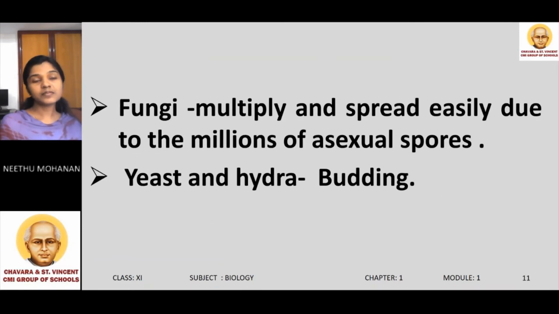Different organisms show different modes of reproduction. For example, fungi multiply and spread easily due to millions of asexual spores. Fungi reproduce with the help of asexual spores, while yeast and hydra reproduce by the process of budding.